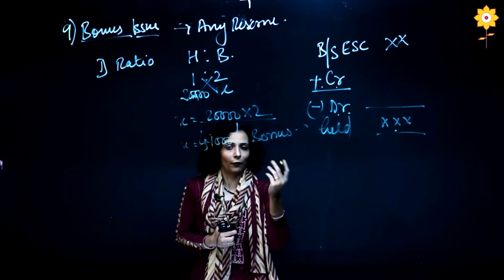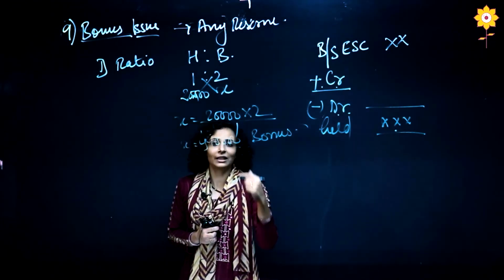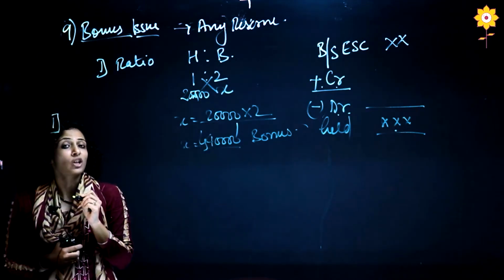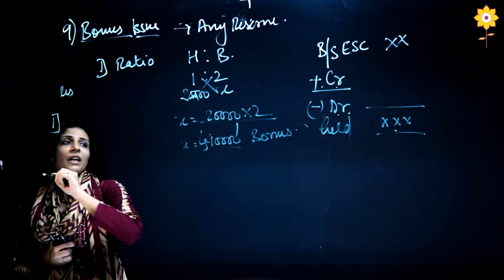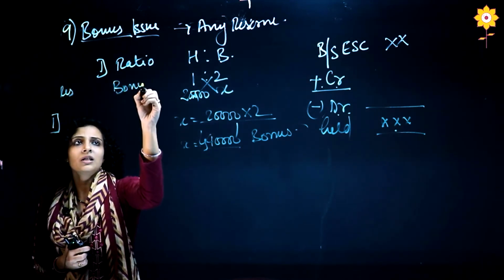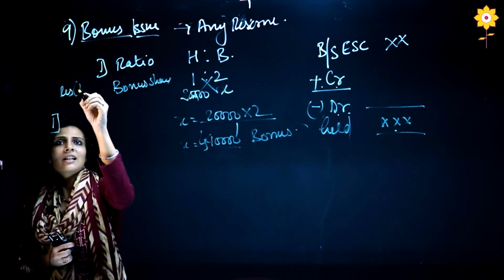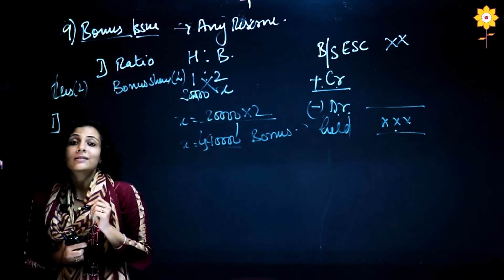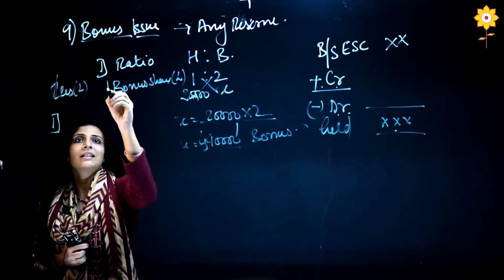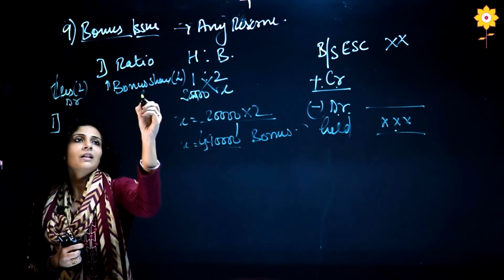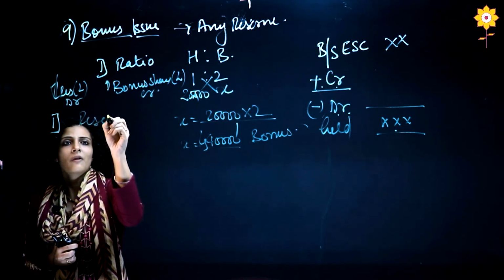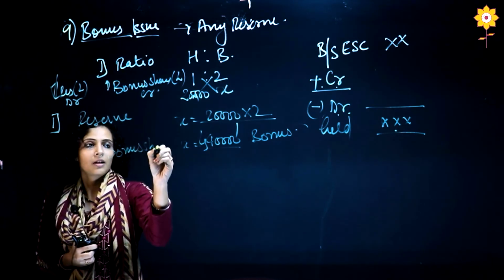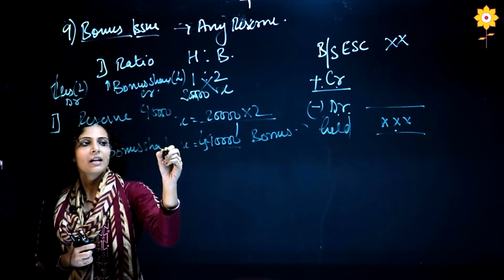Okay, then I will check if I have that much money in my reserve. If I have the money, then I will pass the next 2 entries. First entry is I will check the reserves. Okay, I will get the money from the reserve and I will create bonus shares. It is a liability and this is also a liability. It is not increasing, it is decreasing because I am using the money from here, and this is increasing. So this will be debited, this will be credited. So whatever reserve I am using will be debited to bonus shares. Amount will be 40,000 as per my calculation.